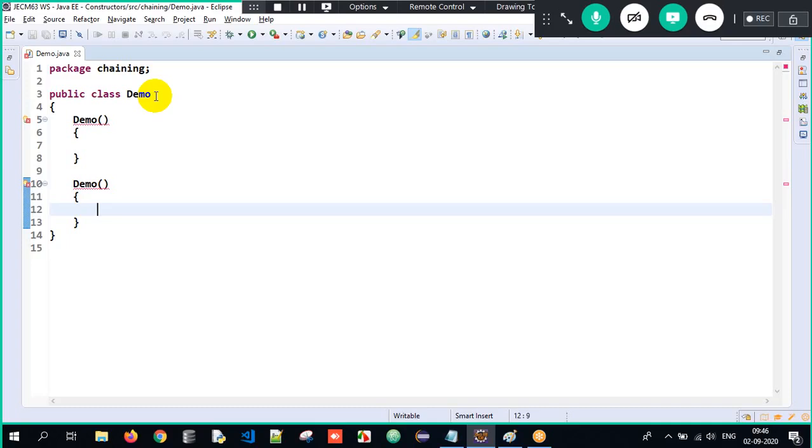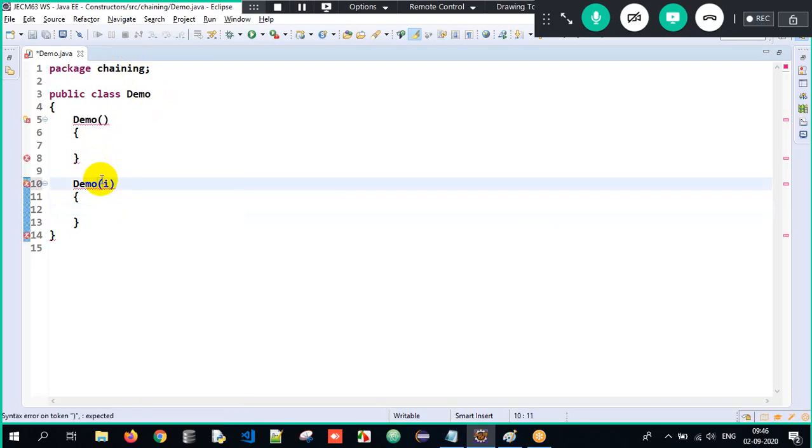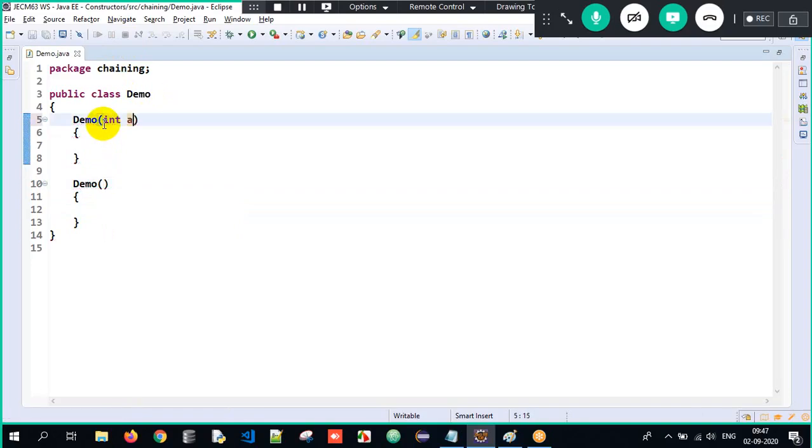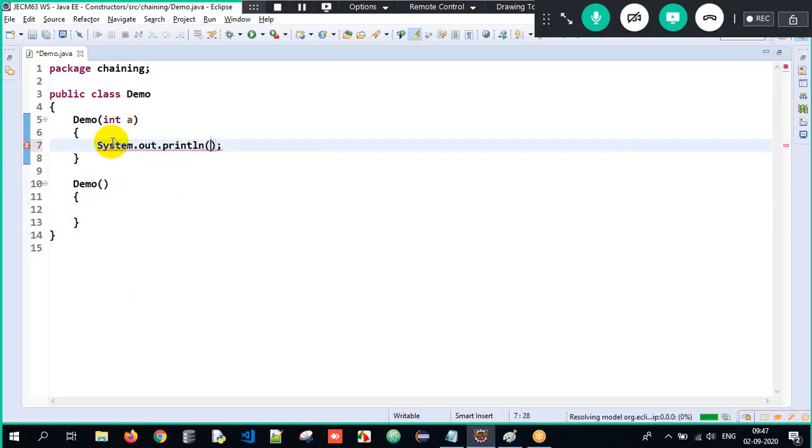But in order to achieve constructor overloading, I need to have multiple constructors, and there should be certain changes among them. If there is no change here, execution will never happen. There will be an error here. So the second constructor will accept an argument called A here. Here I will just print the value 1.